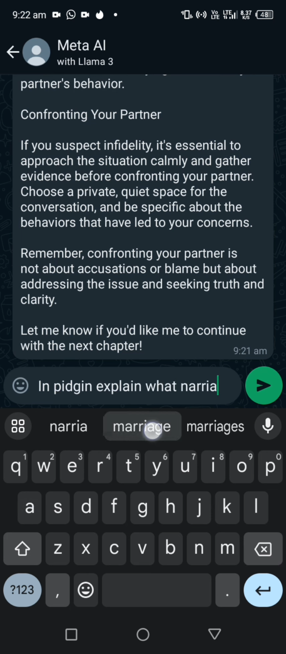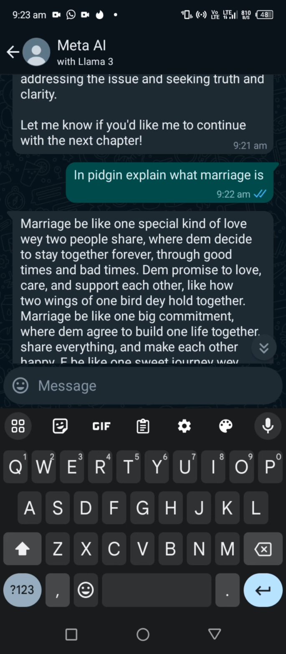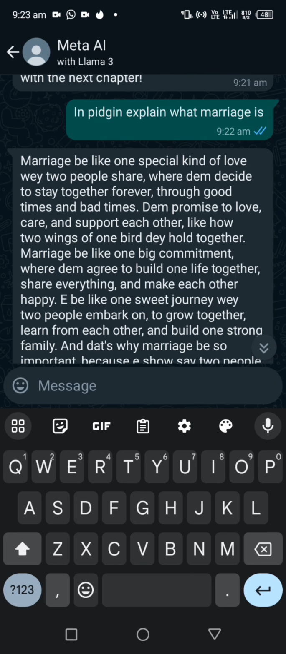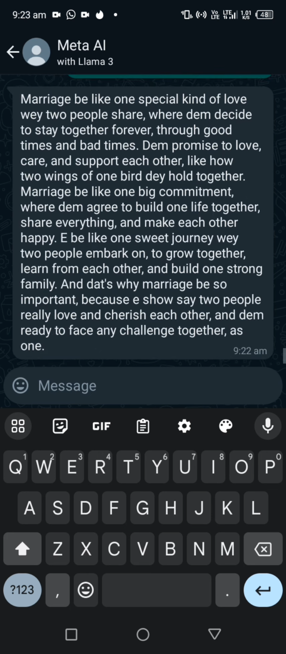So you see them: marriage be like one special kind of love where two people share, where them decide to stay together forever through good times and bad times. Them promise to love, care and support each other, like how two wings of one bird they hold together. Marriage be like one big commitment where them agree. You see? Okay.